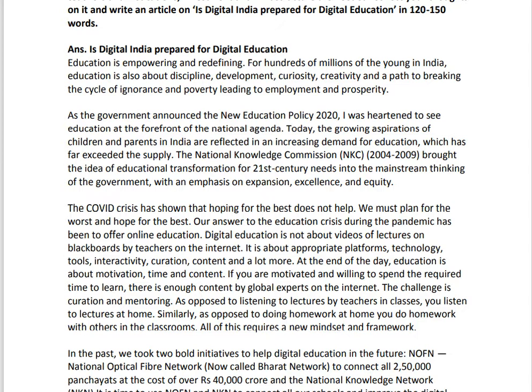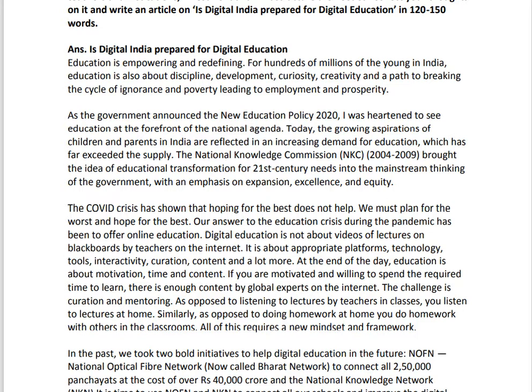Last article we have seen, there were only three paragraphs. But remember that even if there are a number of paragraphs, the first paragraph will be introductory paragraph and the last paragraph will be concluding paragraph. So let's see here, is Digital India prepared for digital education? Education is empowering and redefining.